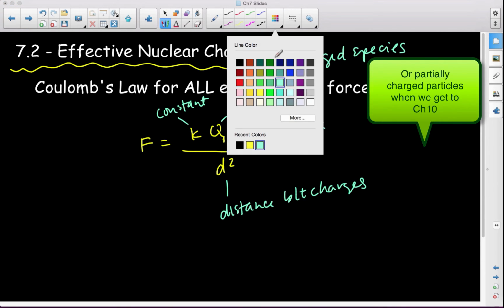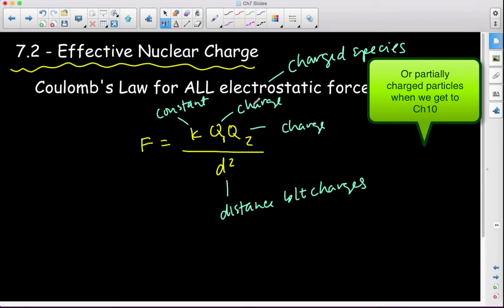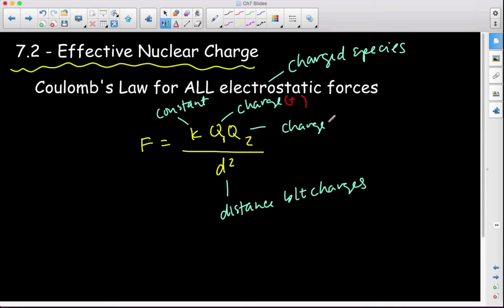Now, if we think a little bit about this, we're aware that ideally we're going to have opposite charges. So we'll have something with a positive charge, something with a negative charge, which means my overall force is going to be negative. Meaning, again, energy is released, like we talked about previously, and anytime we go down in energy, that is a favorable thing. We become more stable if we release energy and come down. Obviously, if these were both the same charge, this would be a positive, which means we'd be talking about repulsion, and this would be the energy of repulsion, or the force of repulsion between my two particles.